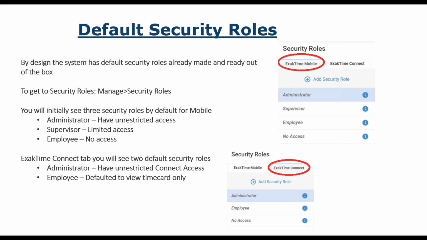All right, so default security roles. We give you a couple of security roles for you to already deal with. You don't have to use, for example, the supervisor mobile security role. We just give that to you as an example.